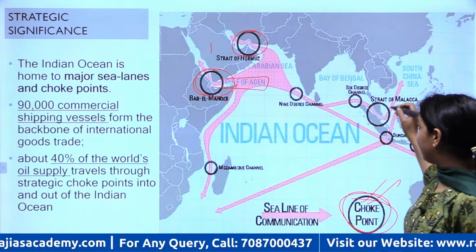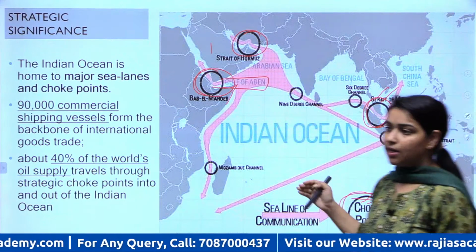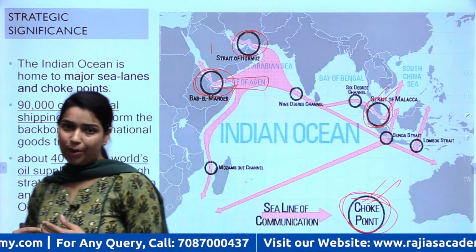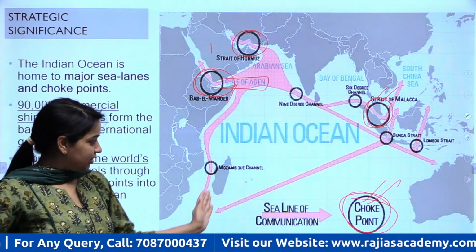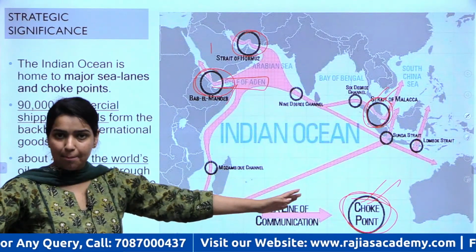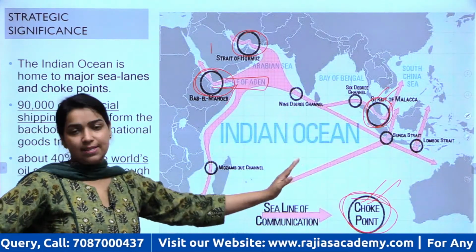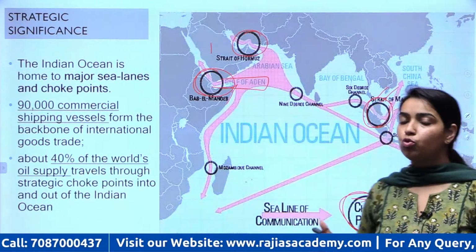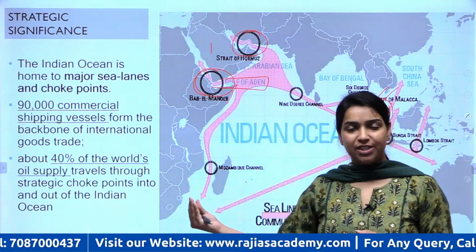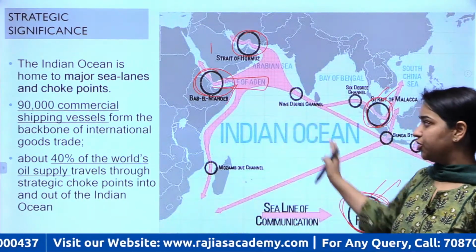Then there is the Strait of Malacca, we all know, located near Andaman and Nicobar Islands, right? These are the major choke points. Others also you can see in this map. Any country whosoever dominates these choke points, they have a lot of say in the movement of commodities and trade and investments all over this region.